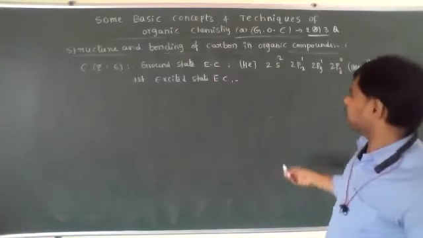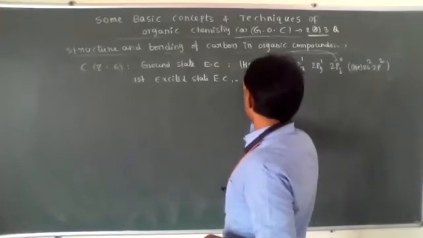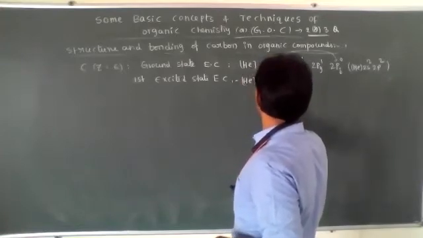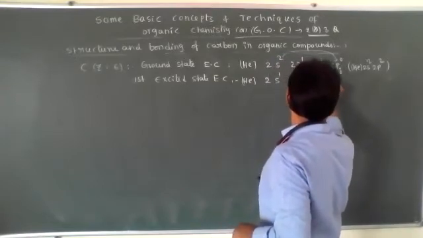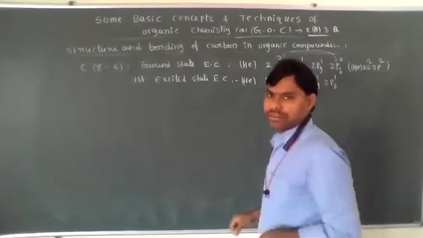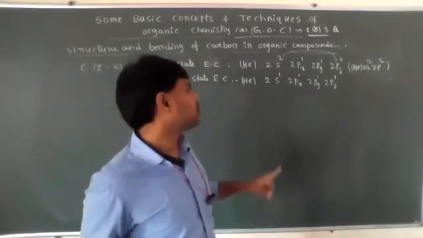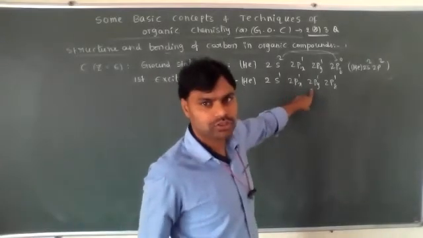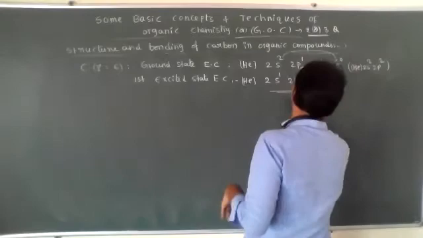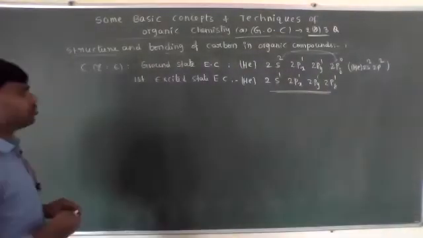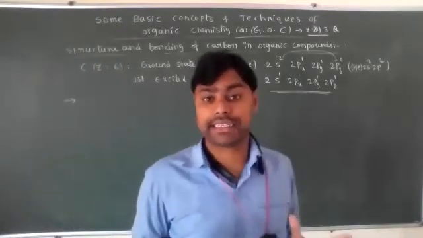First excited state means one 2s electron jumps to the 2p: 2s1, 2px1, 2py1, 2pz1. Now 4 unpaired electrons are present in its first excited state. So carbon valency is always 4, tetravalency.